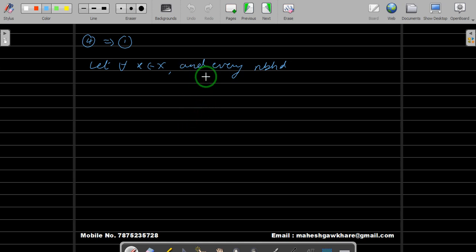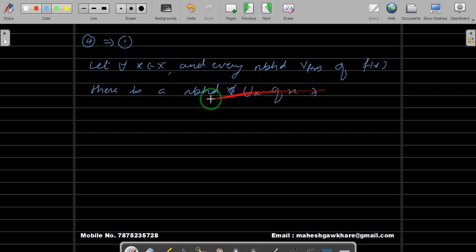Okay, so 4 implies 1. To prove that 4 implies 1, let us take the statement 4. The statement 4 says that for all x belongs to X, and for every neighborhood, say V of f(x), there is a neighborhood, say U_x of x, such that this U_x is contained inside the inverse image of V_{f(x)}.